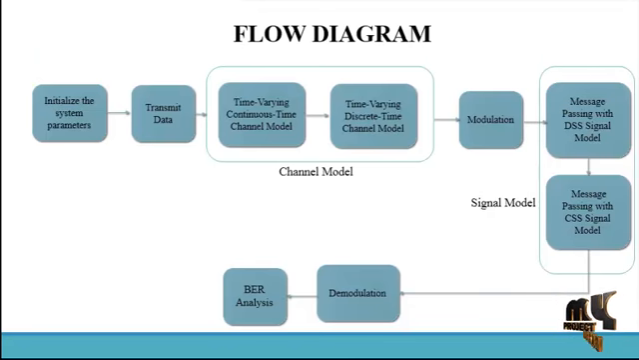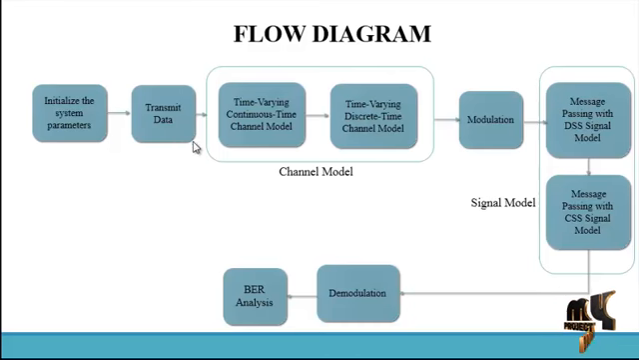Next we will discuss the flow diagram of the process. First we initialize the system parameters, like the subcarriers and the OFDM length. Then we categorize the transmit data. The transmit data of the OFDM signal can be a speech signal or a radio frequency signal, whatever we give, as zeros and ones, binary signals.